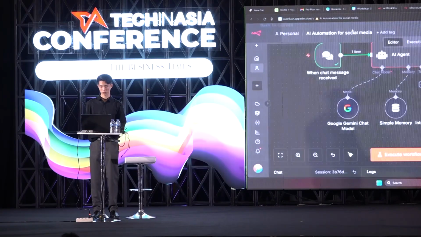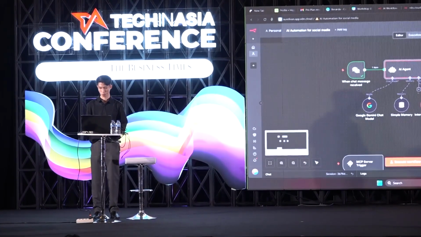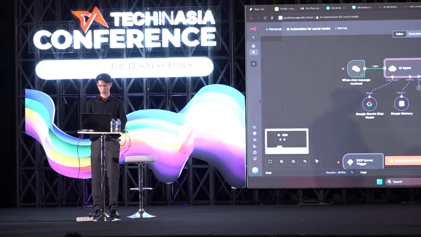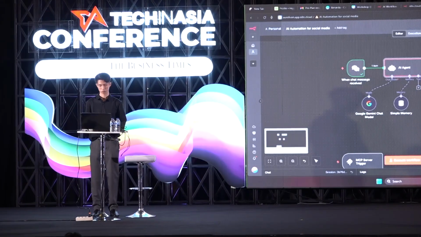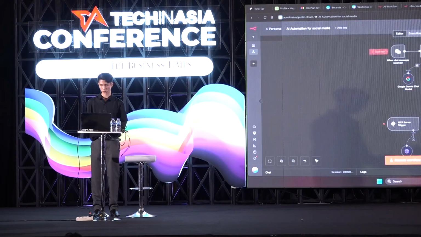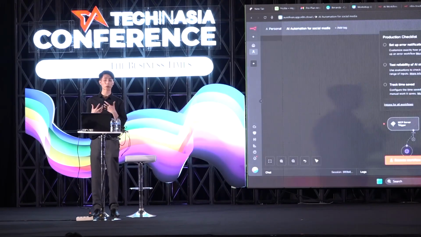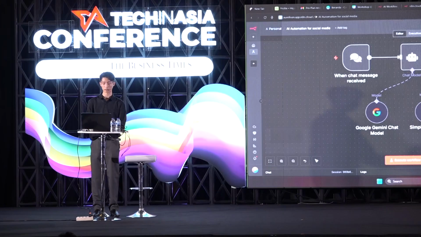Okay, save it. Problem activating, okay. Just go back and then click the automations again, and we activate it. Why do we need to activate it? Because we actually need to enable the server, which is the server trigger here. After doing so, we can just recreate the MCP client.